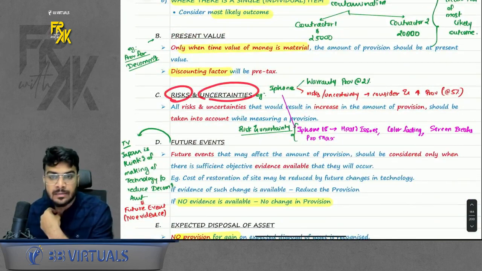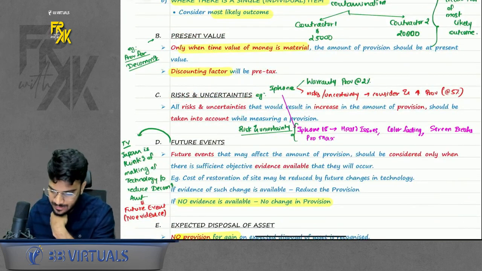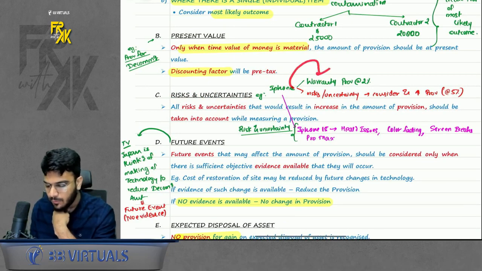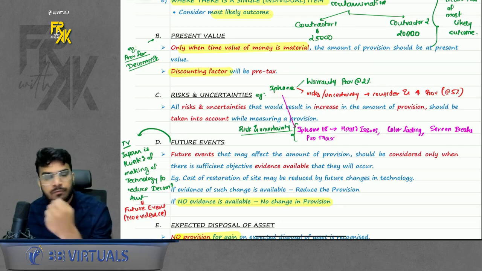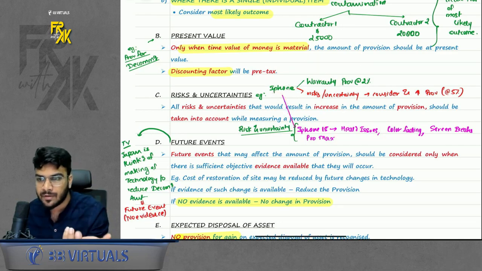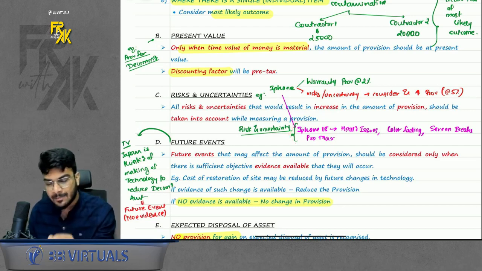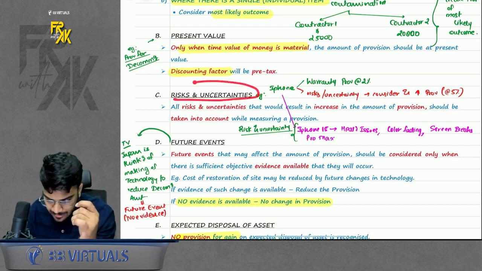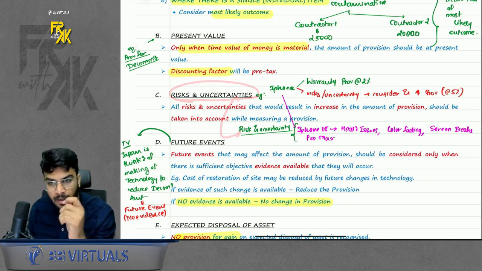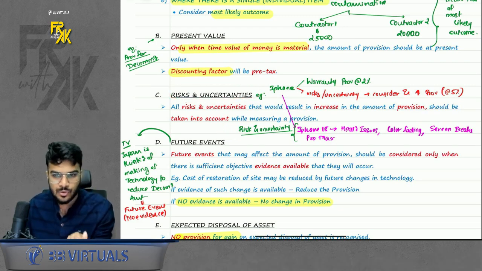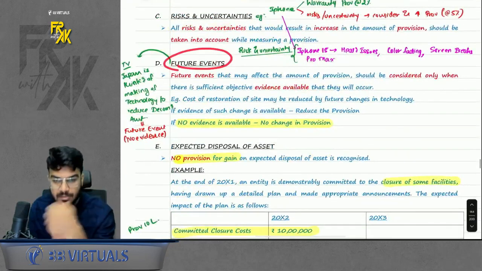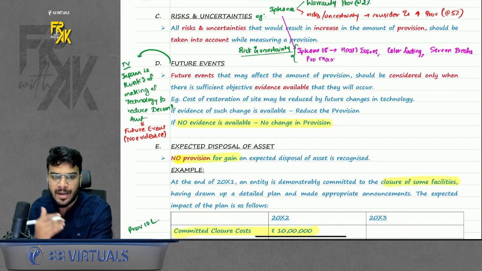Next, risk and uncertainties. What is the meaning of this? Let's say, for example, you are creating a provision of 2% on your sales. Let's say I'm an iPhone company. Now with iPhone 15, there were some issues like heating issues, color fading, screen breakage or everything, due to which, can I say, customer claims will increase. So should I consider this risk and uncertainty and increase my amount of warranty provision? The answer is of course yes, you should. Okay. Next point is future events. What is the meaning of future events? Let's say, for example, I was watching a TV.